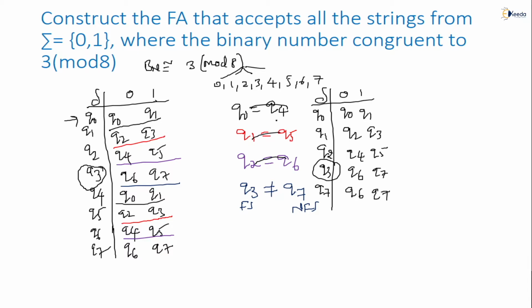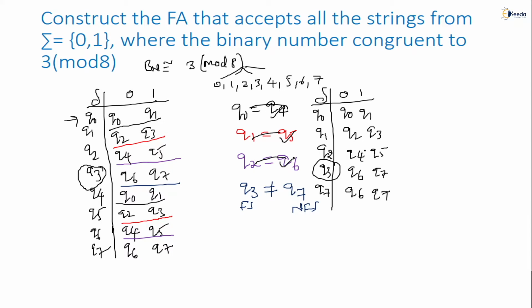See, after removal of Q4, Q5, Q6, we again got Q4, Q5, Q6 in the transitions. Correct or not? We don't have the states Q4, Q5, so how can we give the transition to Q4, Q5? See, my doubt is this. Q4 we included with Q0 only, Q5 with Q1 only, Q6 with Q2 only, because both are equal. But these transitions still refer to Q4, Q5, Q6. Because we don't have them, I have to replace them here. So a modification you have to do.